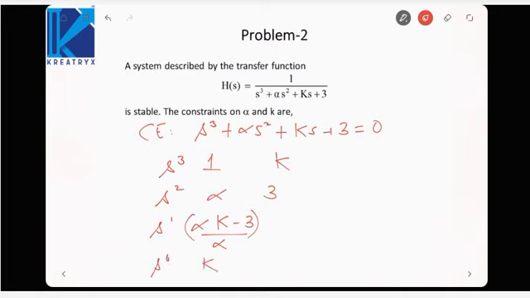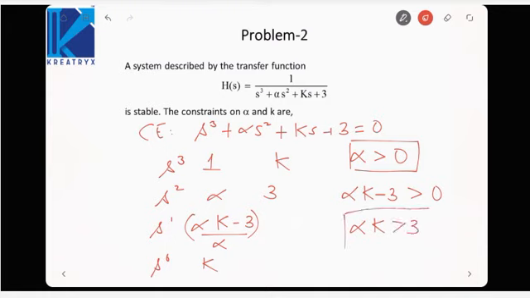Now for stability, all coefficients in the first column must be greater than 0. It implies alpha is greater than 0. The next condition is that alpha k minus 3 should be greater than 0, that is, alpha k must be greater than 3. So these two constraints apply on alpha and k. That is how, if you keep the value of alpha k greater than 3, the system would always be stable.